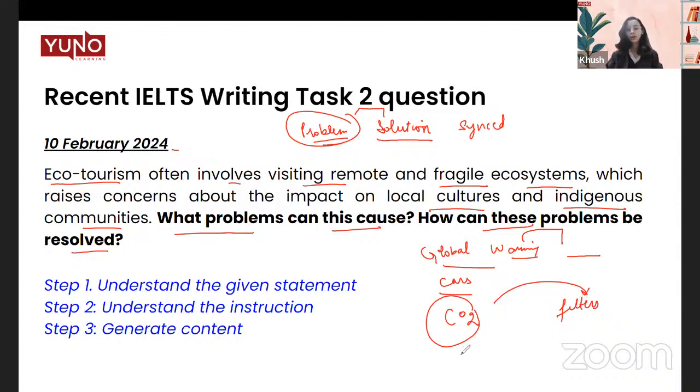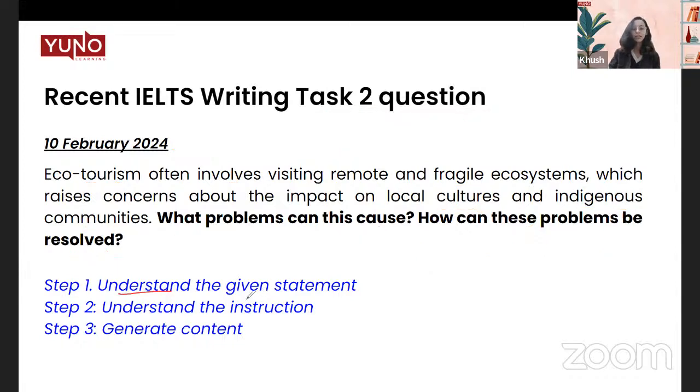For example, I talk about here CO2, that it leads to emission of harmful gases. And then the solution I'm giving is we should increase the price of the cars. Now, there's no problem with this solution, but the only problem is there is a lack of cohesiveness within your problem and solution. All right. So how are we going to attempt this question?